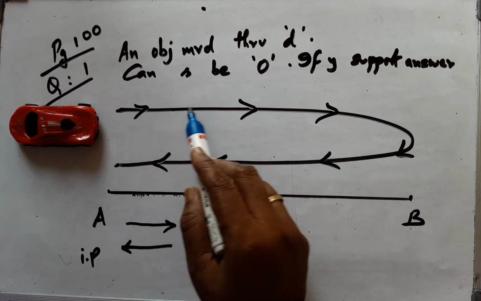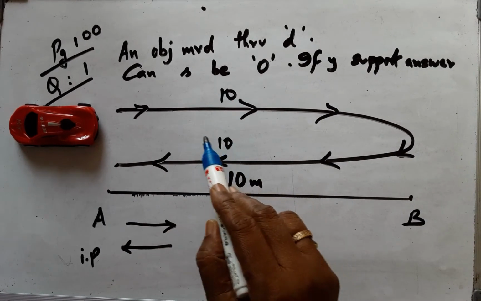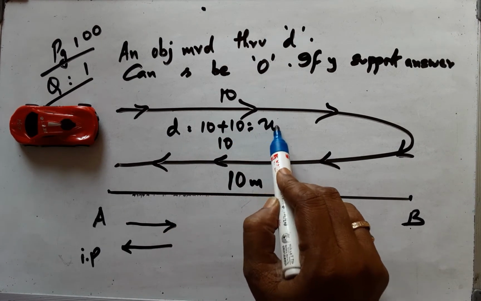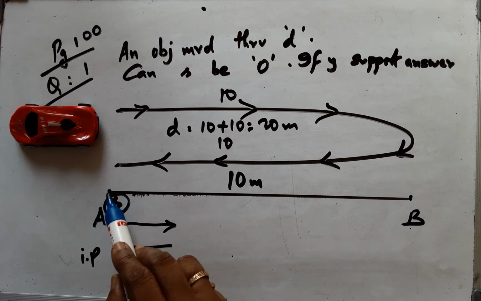You can see that the actual path traveled by the car is 10 + 10, so distance is nothing but 20 meters, whereas displacement will be the distance between the starting point and the ending point.